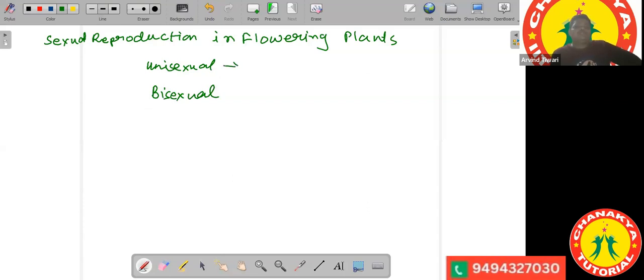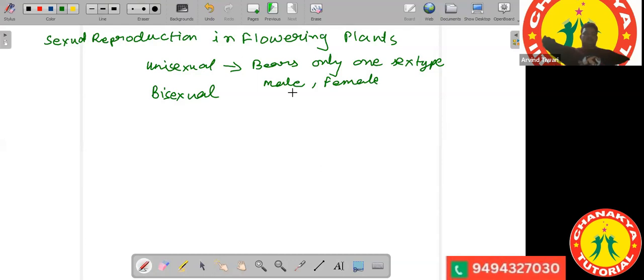A unisexual flower bears flowers of only one sex type. That means the flower will be either a male flower or a female flower. It will not bear both the organs. Unisexual flowers are just like mustard and papaya. They bear flowers of just one type, either male or female.